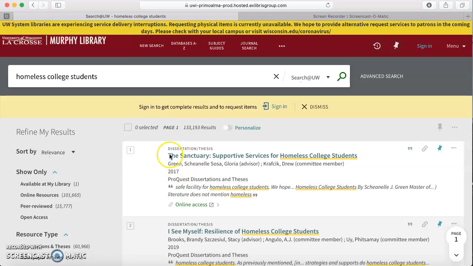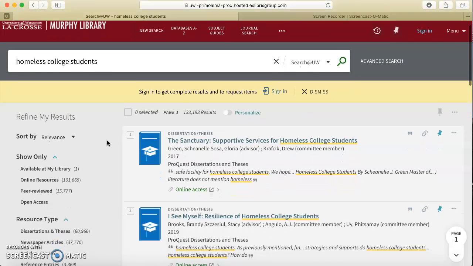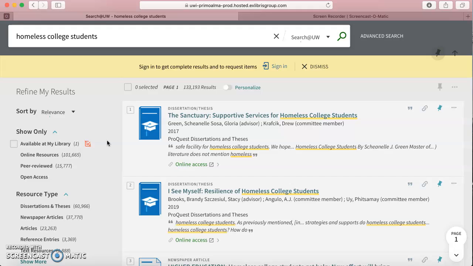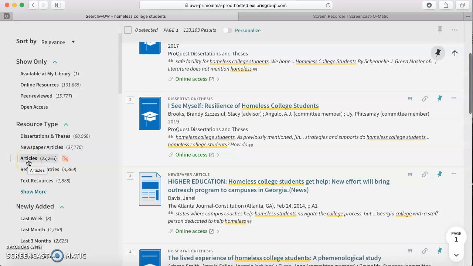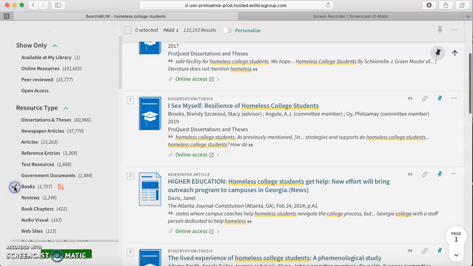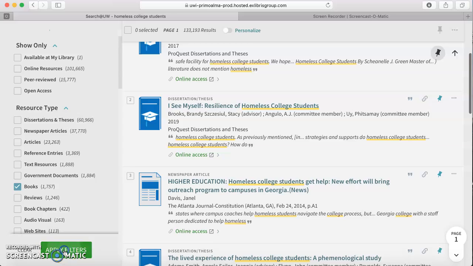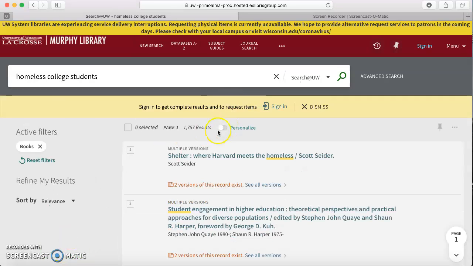Okay, so there are over 33,000 results, which is a ton of things to wade through, right? So one thing when I am working in our catalog and the UW system is to try to figure out what sort of content type, or resource type, I am trying to get out of this database. For the purpose of this, I could narrow it to 23,000 articles, or let's see if I show more, maybe I want to look at books. So I'm going to select that check mark and say, okay, give me all the books in the UW system. Notice how we went down significantly.